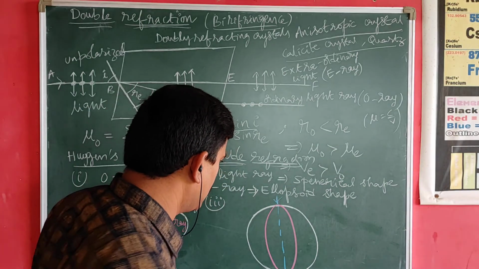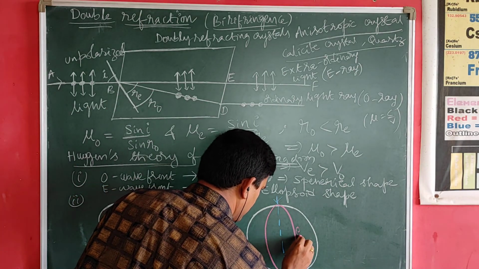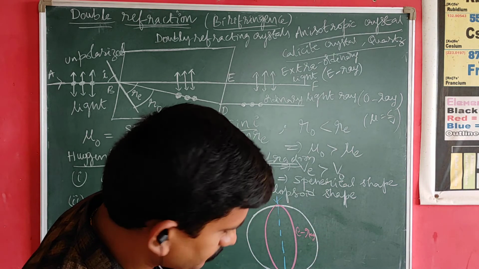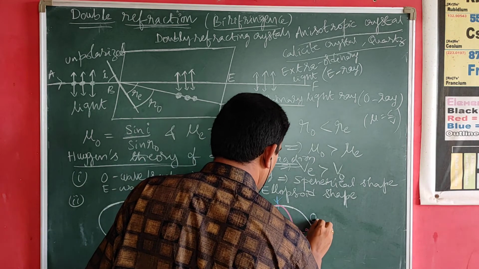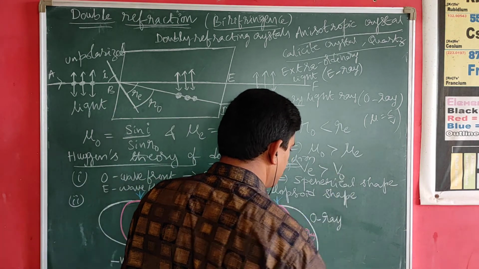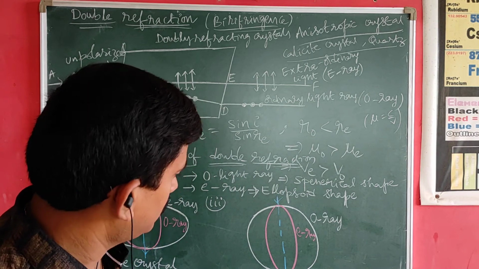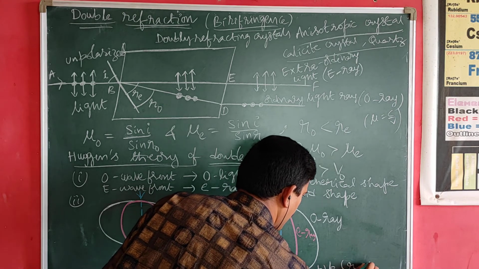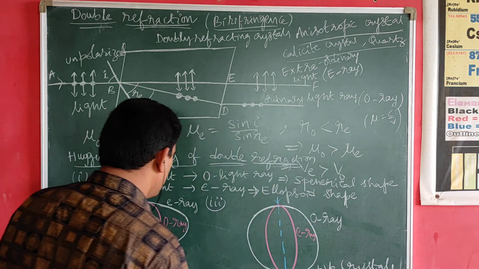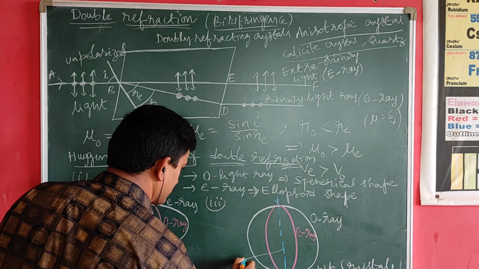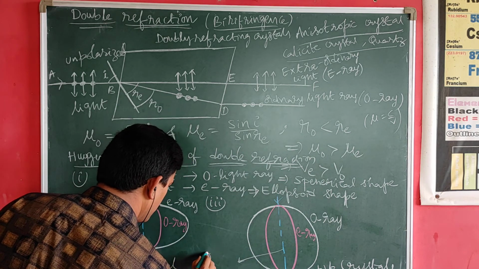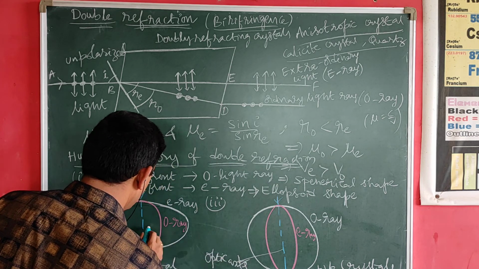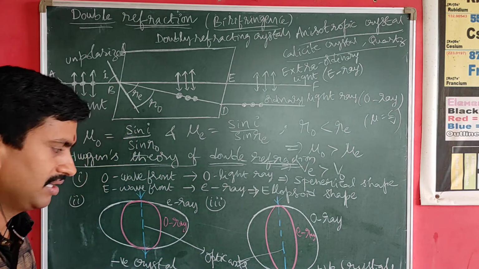The pink color chalk mark represents the E ray, the white color chalk mark represents the sphere, which is the ordinary ray, and this is in the case of positive crystals. The blue dotted lines represent the optic axis of the crystal. Similarly here also, the optic axis of the crystal.